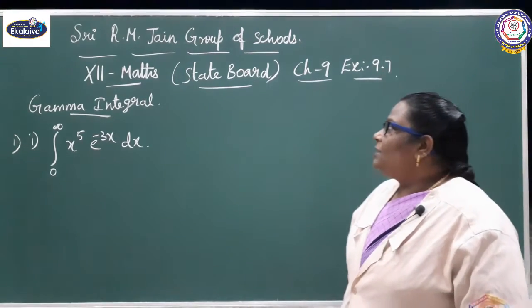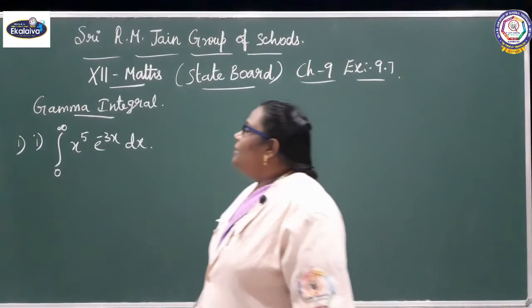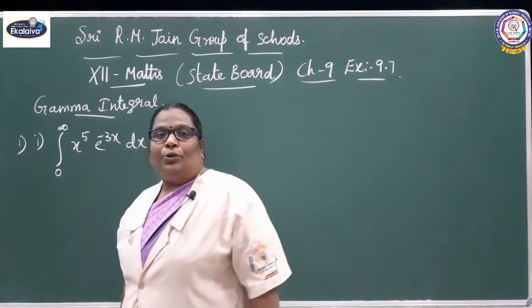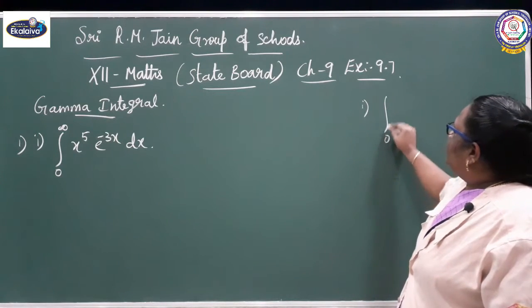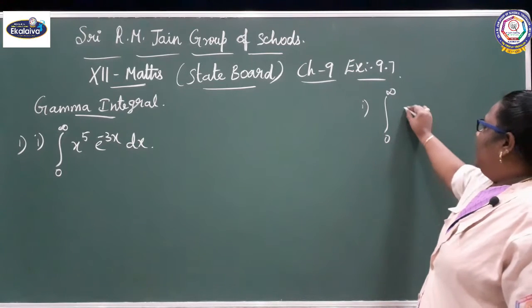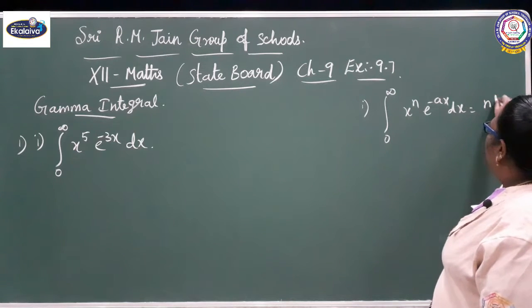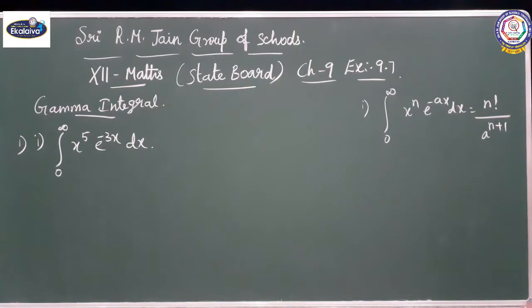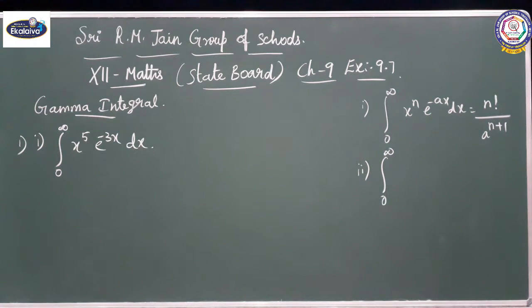This is 12th standard maths, state board, chapter 9, exercise 9.7, gamma integral. Here, integral 0 to infinity x power 5 e power minus 3x dx. See the gamma integral formula: integral 0 to infinity x power n e power minus ax dx equals n factorial by a power n plus 1.